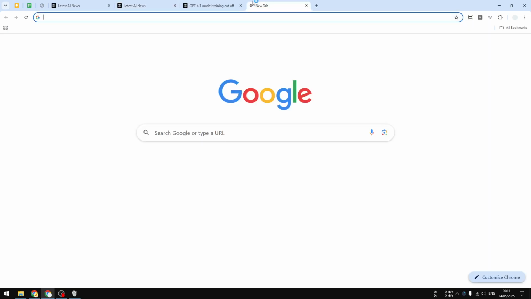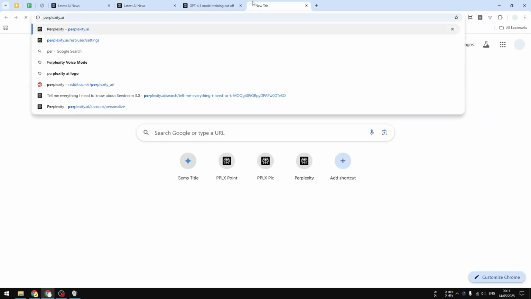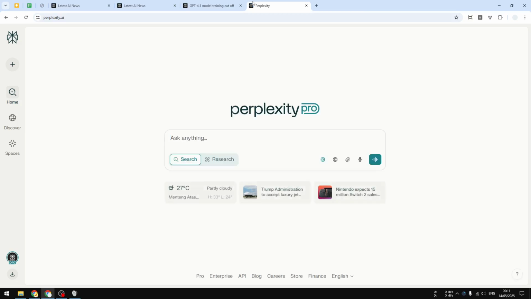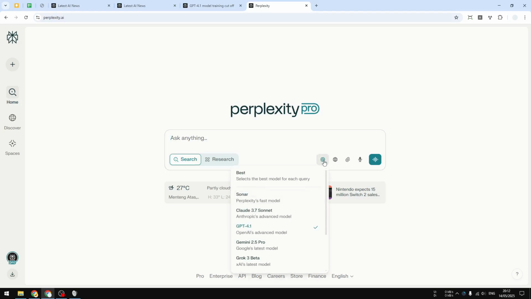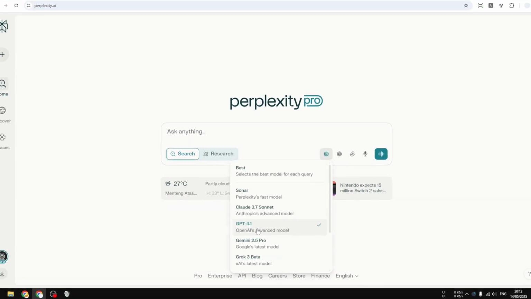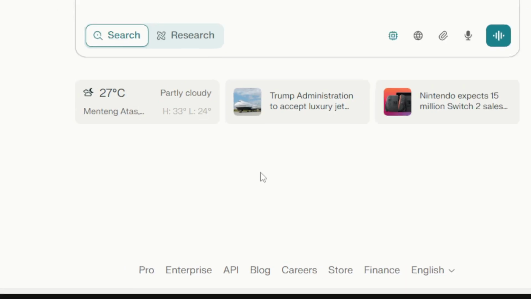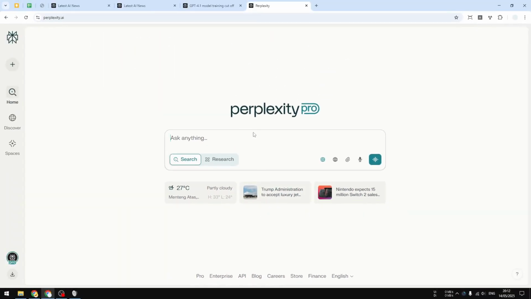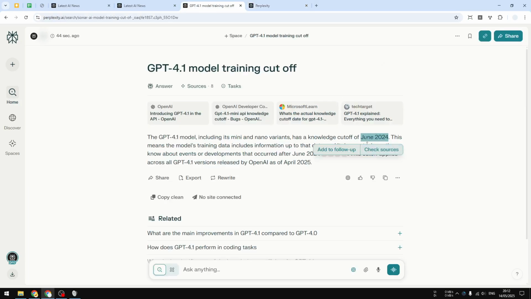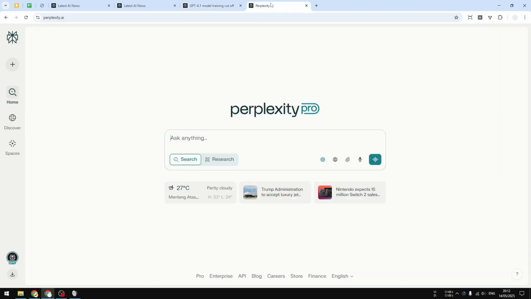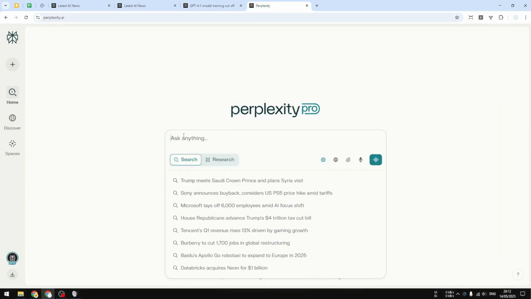So first, I'm going to open a new page and visit Perplexity. And then here for the AI model that I'm going to use, I'm going to be using GPT-4.1. I'm going to click this and select GPT-4.1. Now, the reason why I want to use GPT-4.1 is that I know that model has the training data cutoff at around June 2024, so it's almost a year ago, and therefore it has no idea what's happening this year. So I'm going to ask this interesting question.